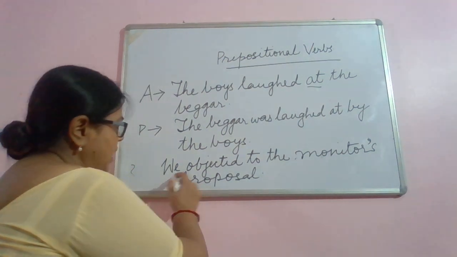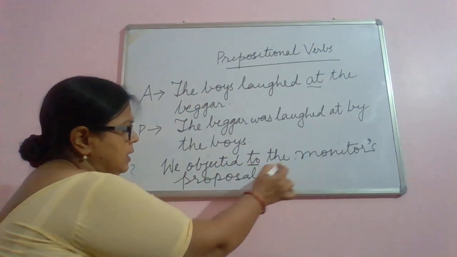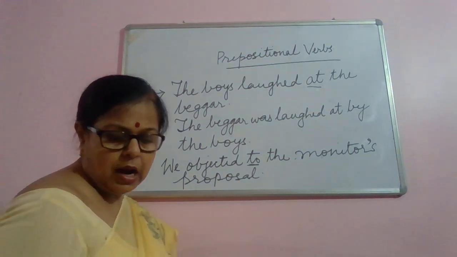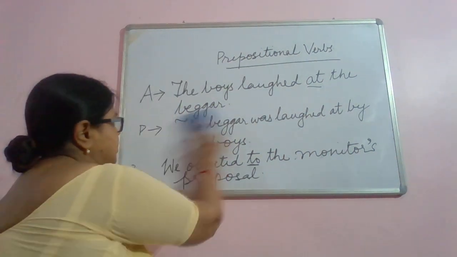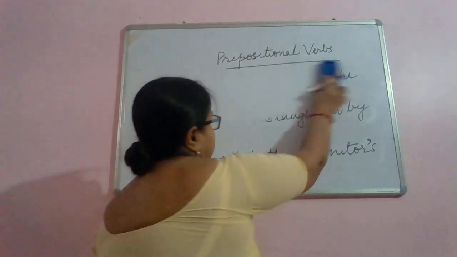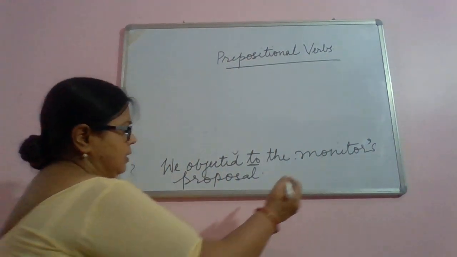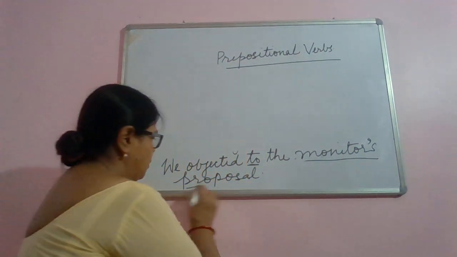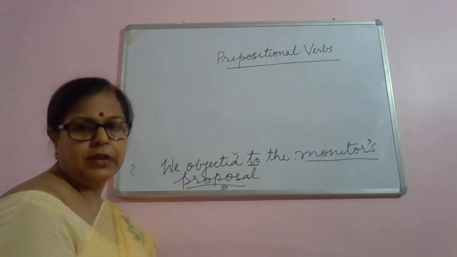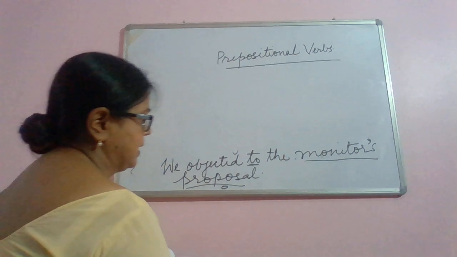Suppose we objected to the monitor's proposal. How are we going to change it? Monitor's proposal is the object, so it will become the subject of the sentence.